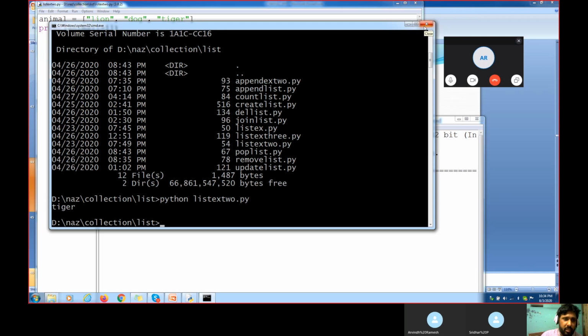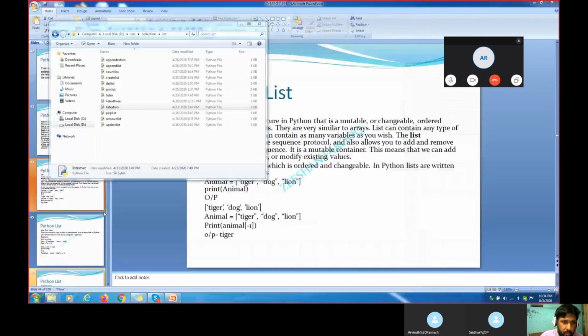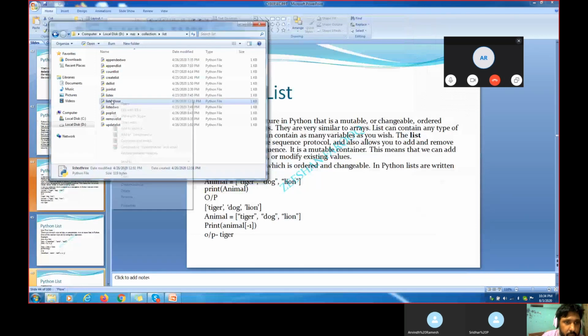Okay. So similarly, we'll see all the collection items. This is example number 2 we have seen for the list, and now we're going to show you example number 3 for the list.